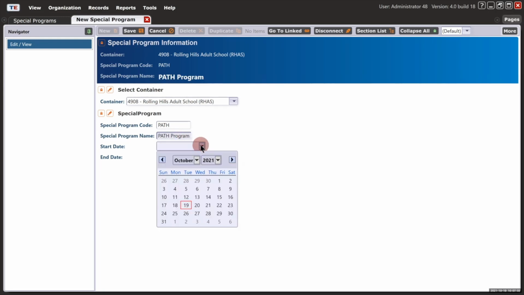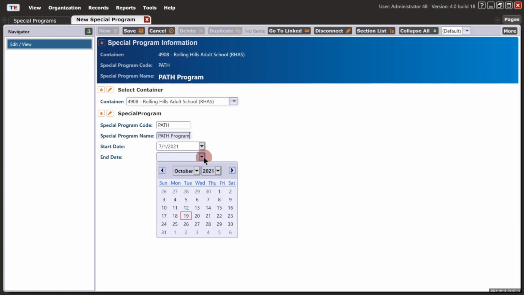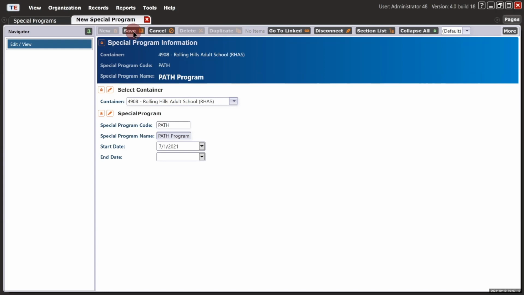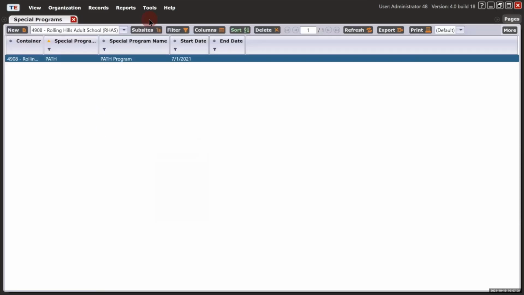Click the drop-down calendar to select the start date or back date to the start of the program year. You can also enter an end date or leave open-ended. Then from the toolbar at the top, click Save. Continue adding special programs as needed, and when finished, click the red X box to close the Special Program Record tab. This returns you to the list of special program records added to your account.